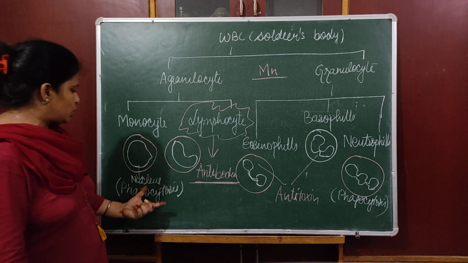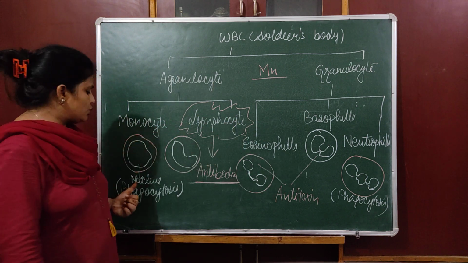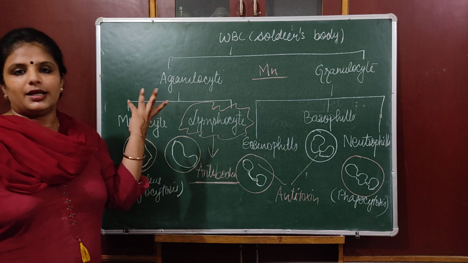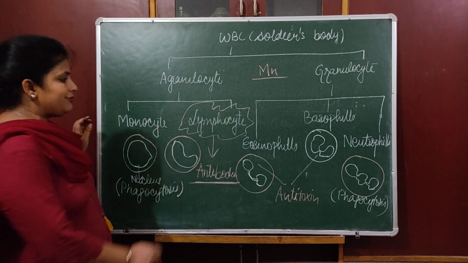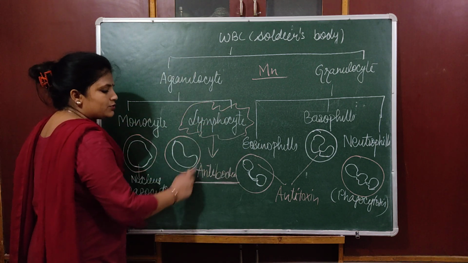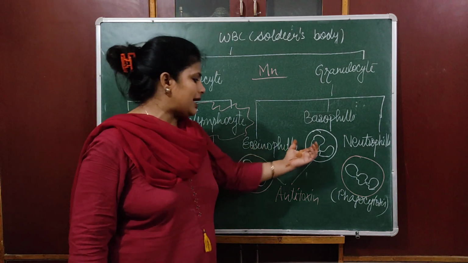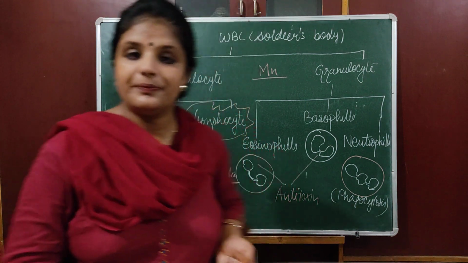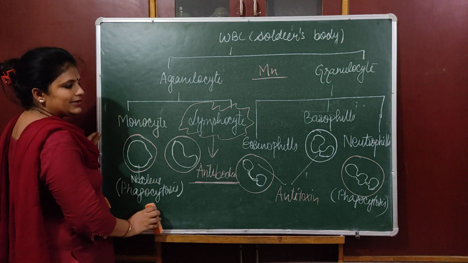Out of them, there are 2, that is monocytes and neutrophils, which can do phagocytosis. Lymphocytes are special, because of them only WBC are able to be produced in lymph, so they are producing antibodies. Now what is left? Eosinophils and basophils, they can do antitoxin. Clear? I hope this is clear to all of you.